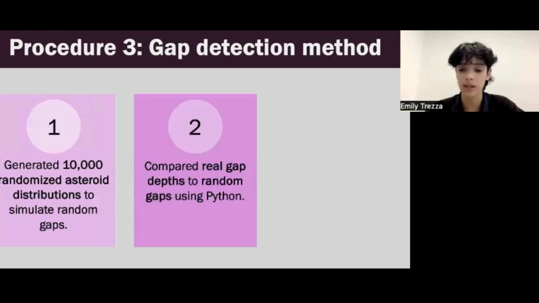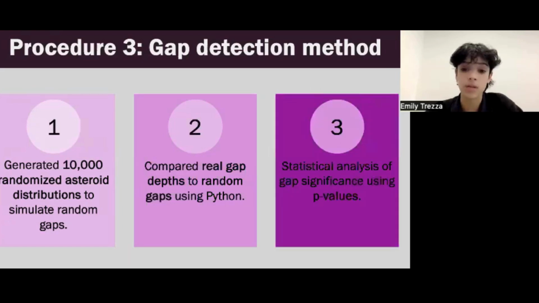I compared these simulated gaps to the actual gaps, the parts of the histogram where Saturn's resonances lay, using statistical analysis, specifically p-values. A p-value is a number used in statistics to measure how likely it is that the result of an analysis happened by chance. It helps determine whether the observed effect, like a gap in asteroid distributions, is statistically significant.